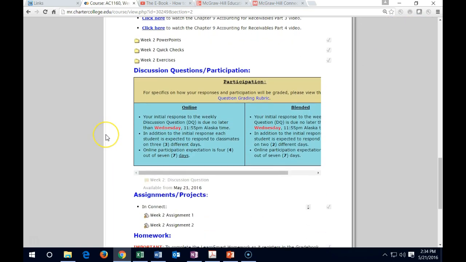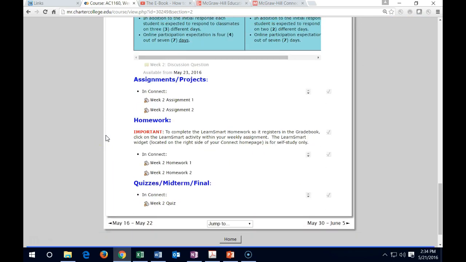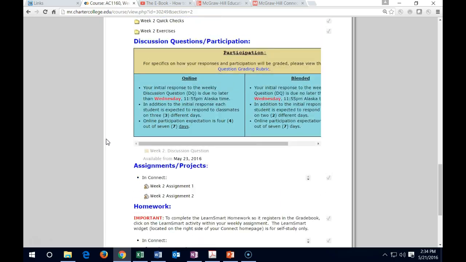And then remember that everything from the discussion forums down to the quiz area is what we need to complete during this week. And although most of the stuff is going to be completed up here in McGraw-Hill's Connect, not everything is listed in McGraw-Hill's Connect, so we want to get used to the fact that everything will be listed here in Moodle Rooms, and that's where we want to basically check everything off, although most of the work will be done up here in McGraw-Hill. So the first thing, of course, on the list will be the discussion forums.